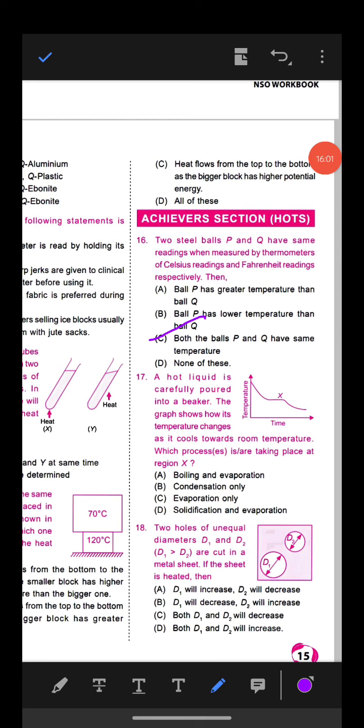So the relation between centigrade and Fahrenheit is given by C/100 equals (F minus 32)/9. I think all of you know this thing. Okay.